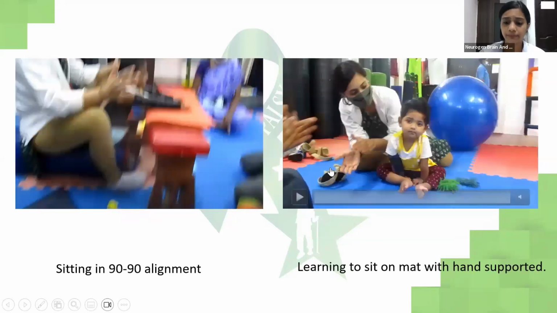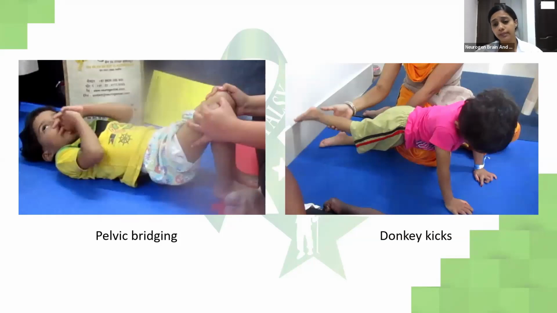Donkey kicks. For donkey kicks, the child has to go on all fours position and the child is expected to kick the leg from behind like a donkey does. So that's why we call it donkey kicks, where she is using a lot of buttock muscle, a lot of core and back muscle strengthening is happening over here, a lot of weight shifting to the opposite side, and there's hand weight bearing also that is happening.